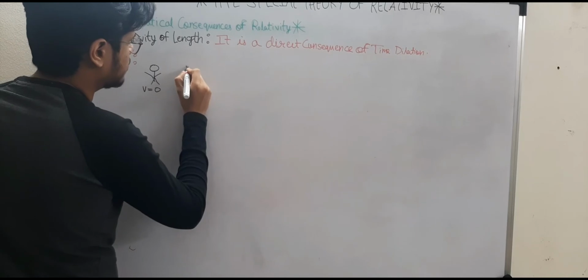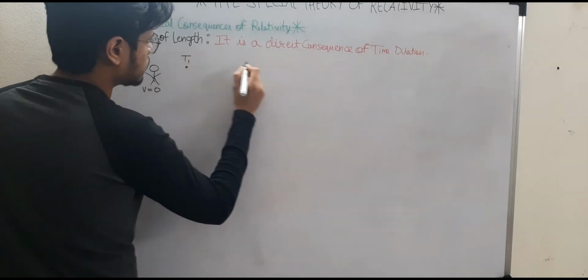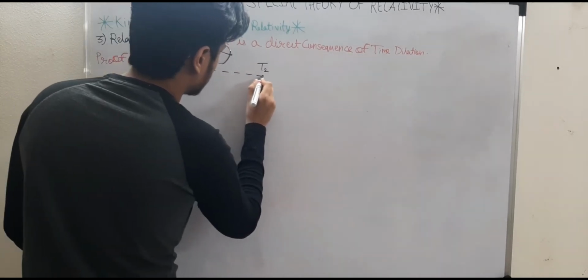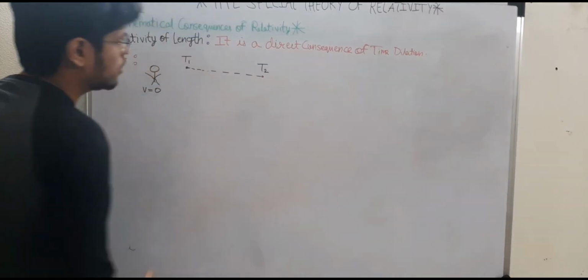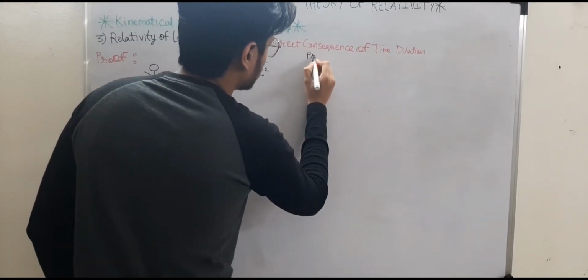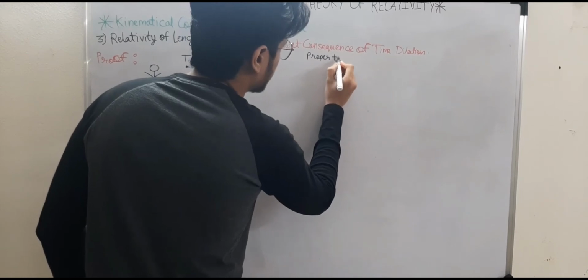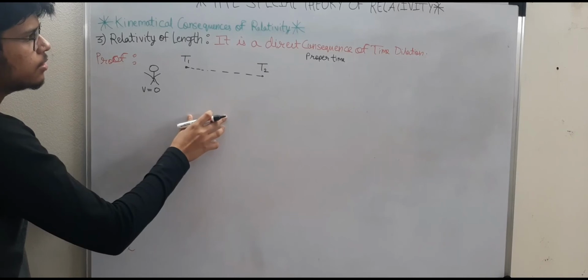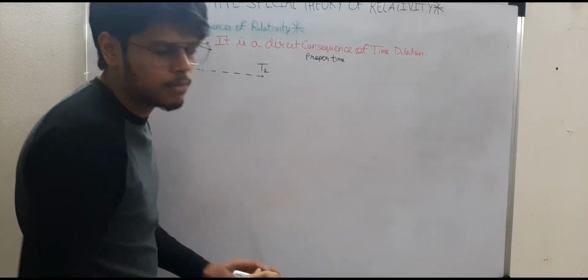So let's say there is a train station T1 and there is another train station, T2. As there is the concept of proper time, the same is the concept of proper length. Proper length is when you measure it in the rest frame.